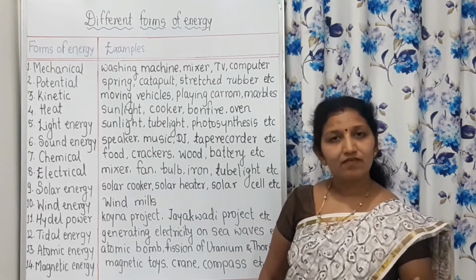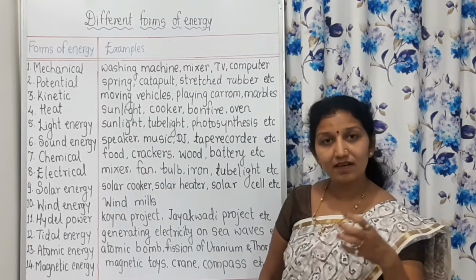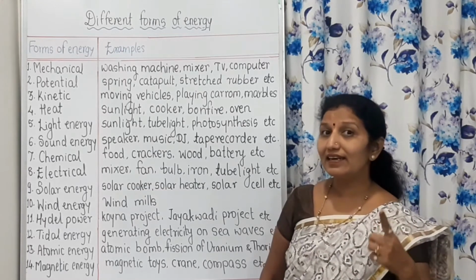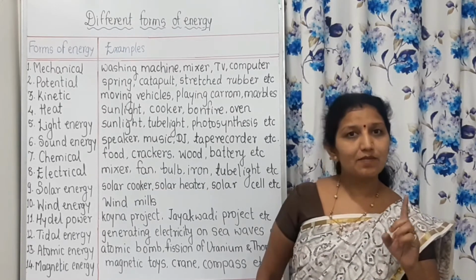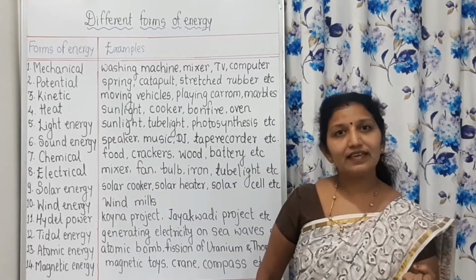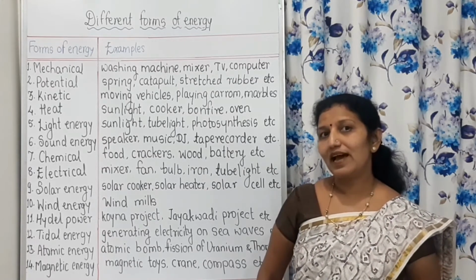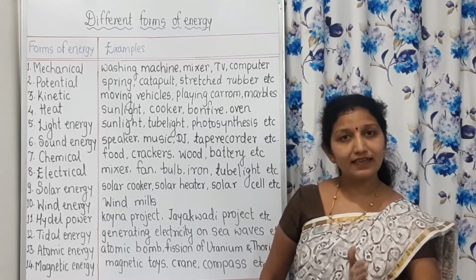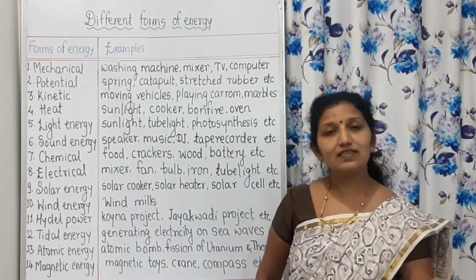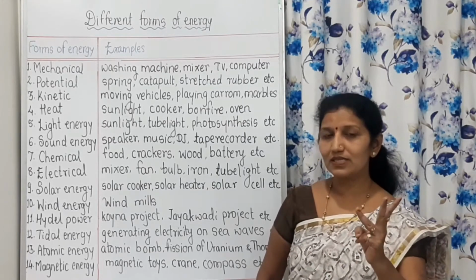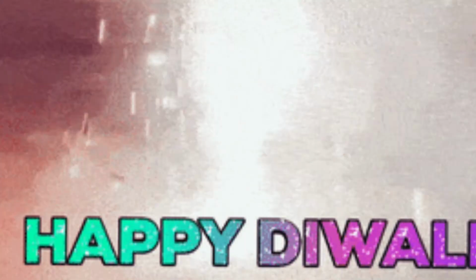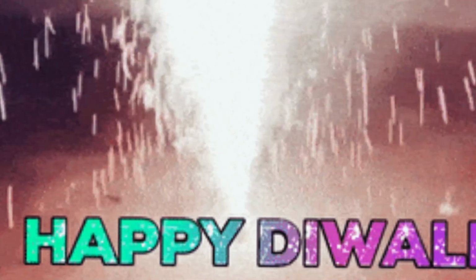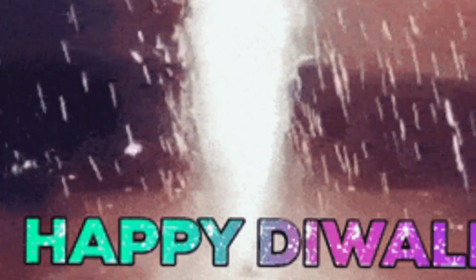But in which form are they previously? They are in chemical form. This chemical energy is stored in crackers and in food, and when we use the crackers, it is transformed into three forms: light energy, heat energy and sound energy.